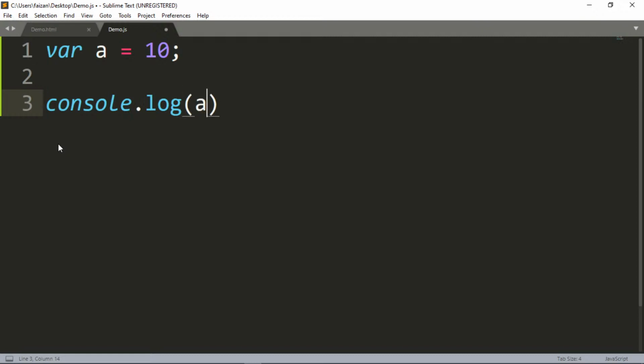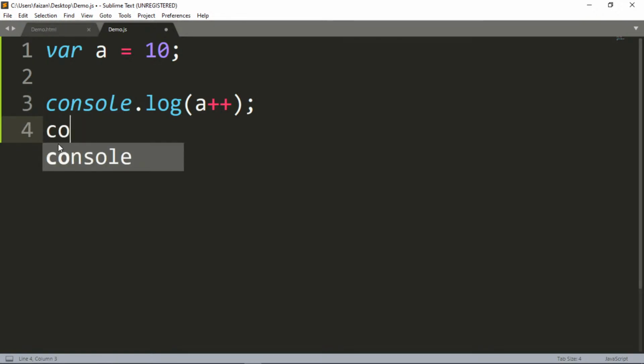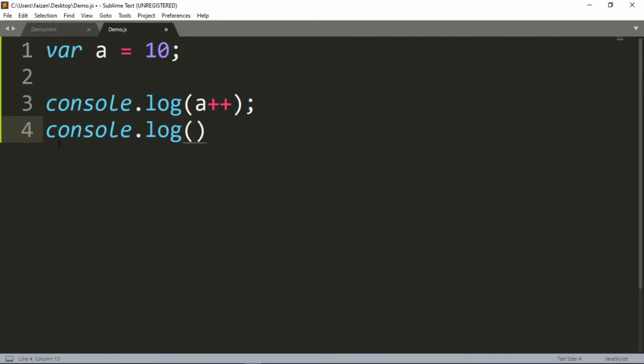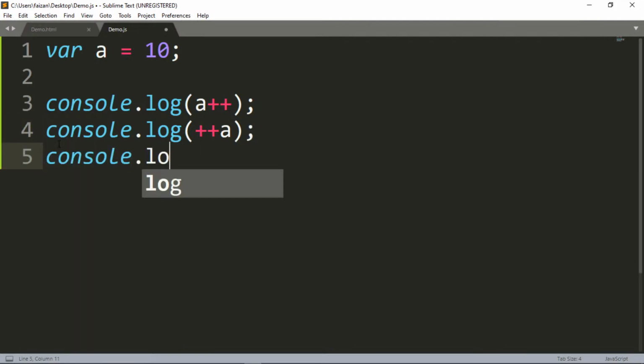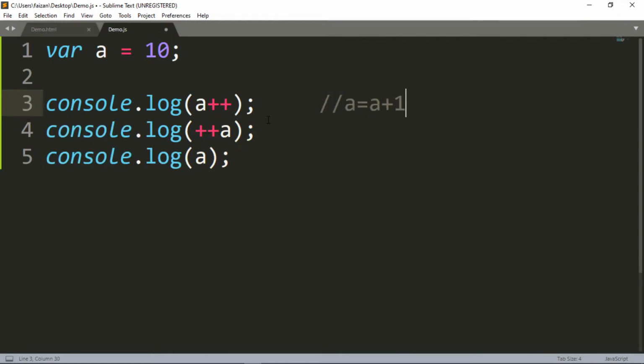a plus plus, that means this is a post increment. Okay. And then I wrote console.log plus plus a, and then finally I wrote console.log a. That's it. Okay. Now, this a plus plus is similar to what? a is equivalent to a plus 1. Okay. Just to be clear. Okay, done. So now what will be the output?